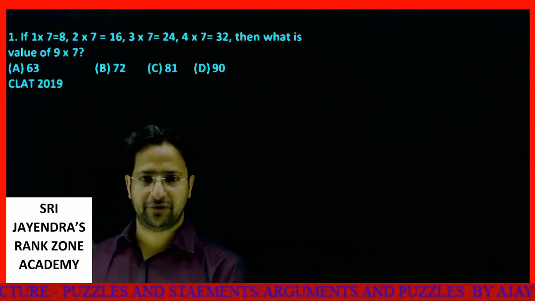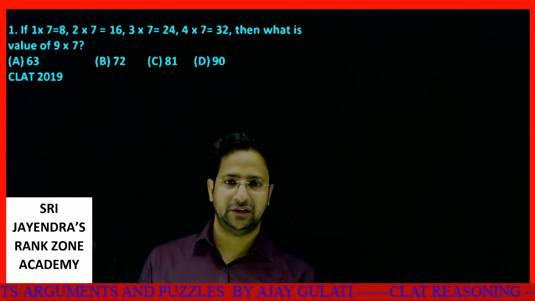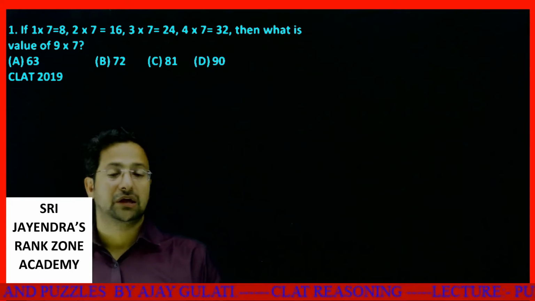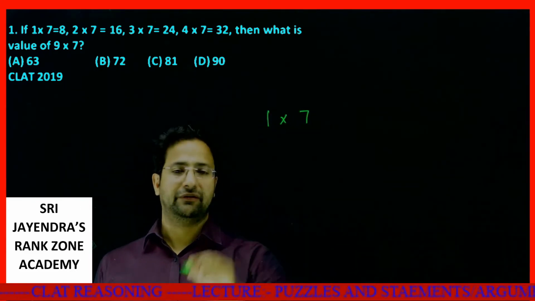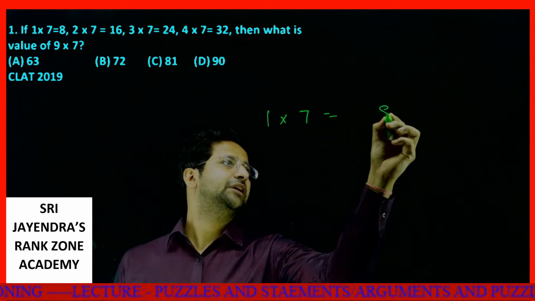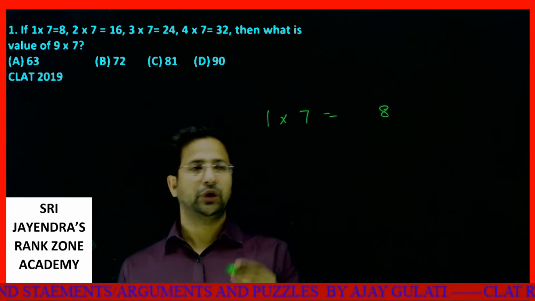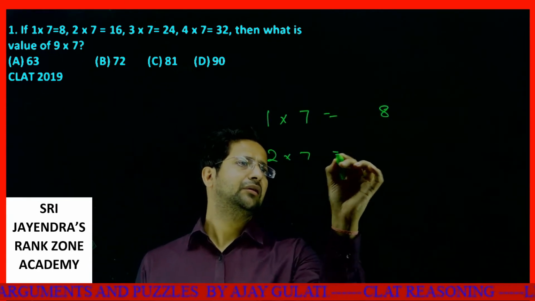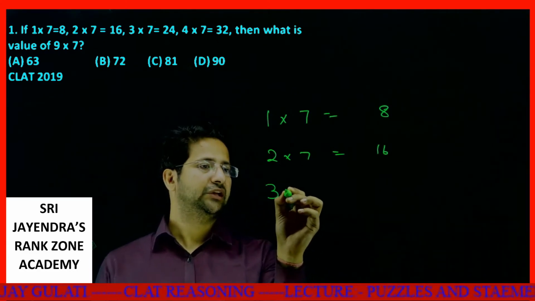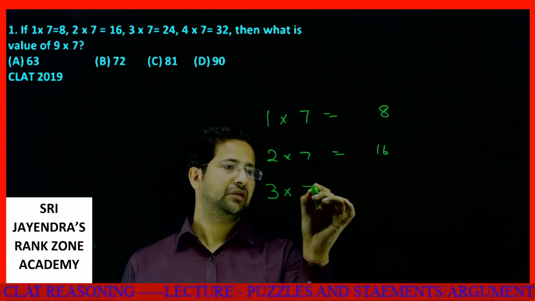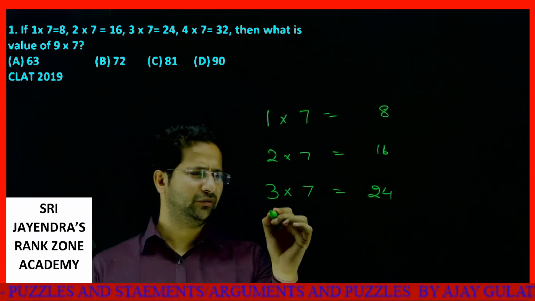This is the first question you have in front of you. 1 into 7 is equal to 8, 2 into 7 is equal to 16, 3 into 7 is equal to 24, and so on. We have to tell what is the value of 9 into 7. Look, 1 into 7 is given to me as 8. Next, 2 into 7 is 16. I think I'm finding this to be easy actually. Then 3 into 7 is equal to 24. 4 into 7 is equal to 32.